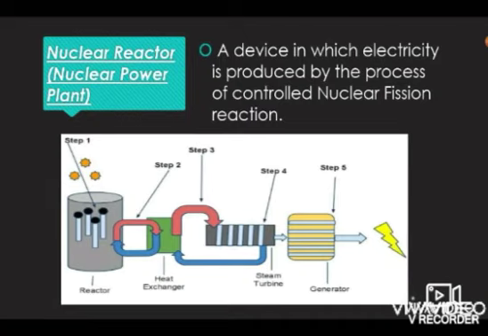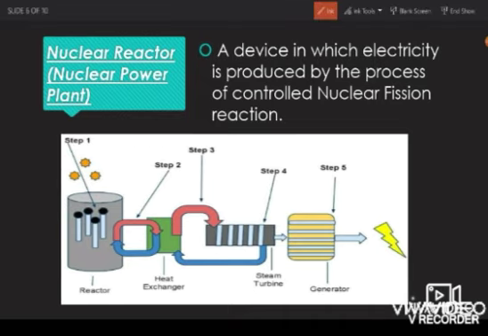A nuclear reactor is a device in which electricity is produced by the process of controlled nuclear fission reaction. In the core of the nuclear reactor, uranium is bombarded with neutrons, which produces an enormous amount of heat energy. This heat energy is absorbed by the coolant and transferred to water present in the heat exchanger. The water is converted into high pressure steam, which is used to run the turbine of the generator to produce electricity.